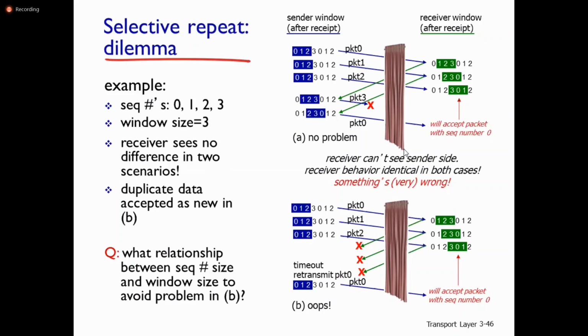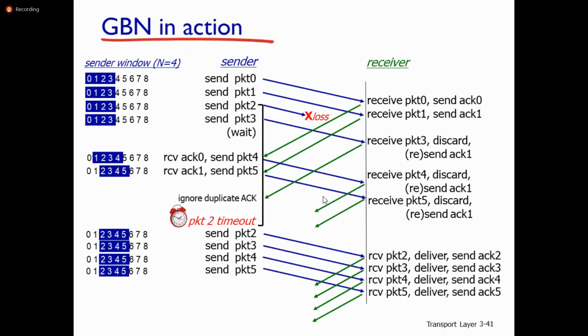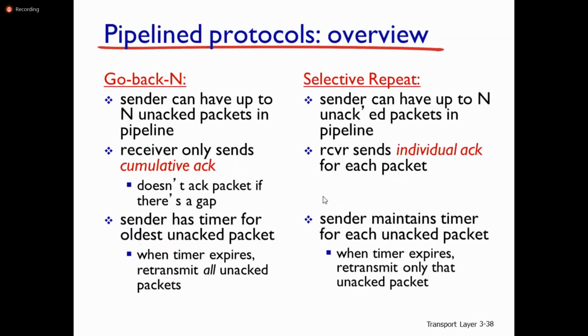Okay, we'll see. So this is about pipeline protocols. We'll see that relationship in our next class. So these are the two pipeline protocols: Go-Back-N and Selective Repeat. Go-Back-N uses cumulative acknowledgement. Selective Repeat uses individual acknowledgement. In Go-Back-N there is no buffer at the receiver. If the packets are received out of order, it simply discards the packets.